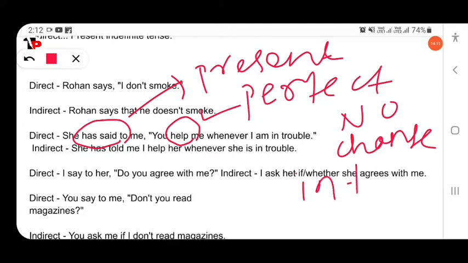She has told me that I help her when she is. No tense will be changed in indirect speech if the reporting verb is in the present tense or future tense. So here I have mentioned in this table,